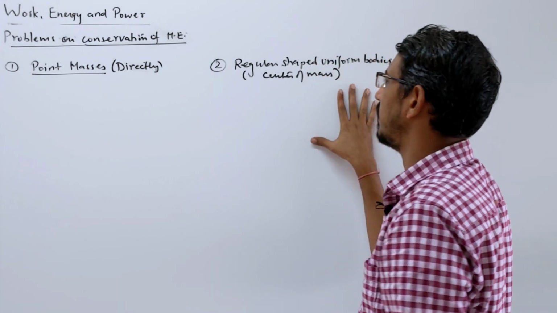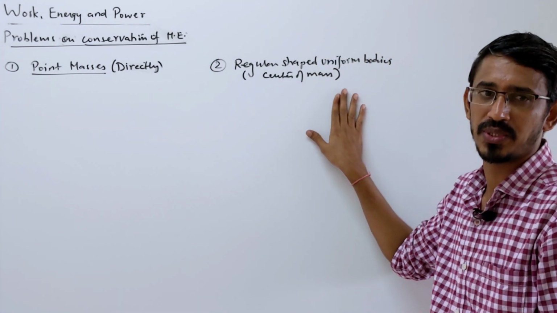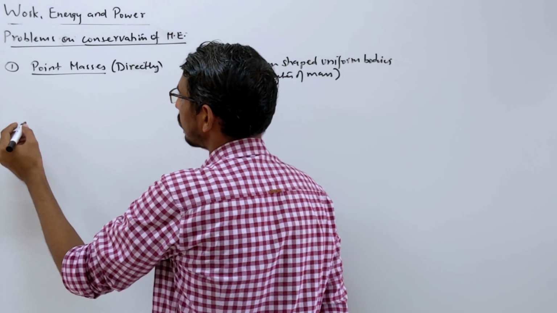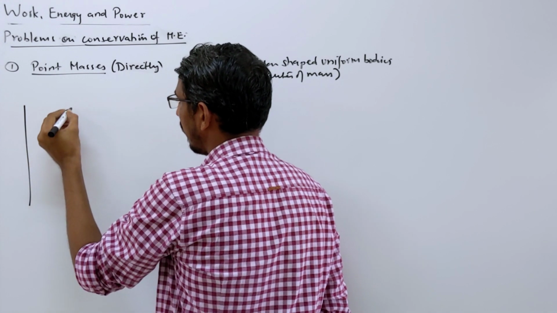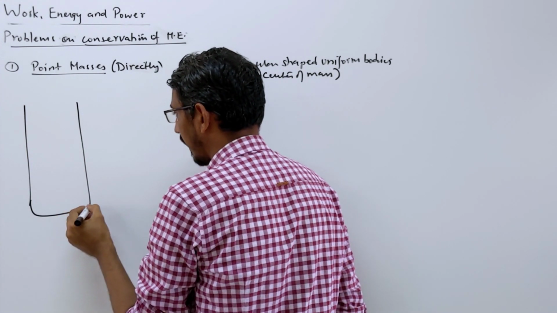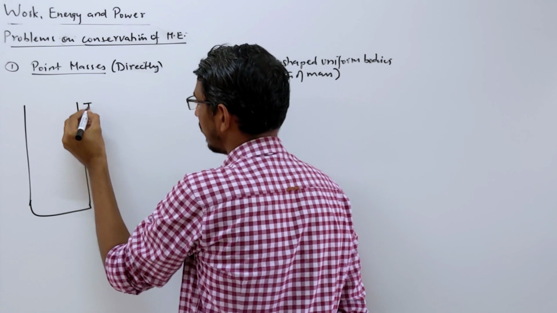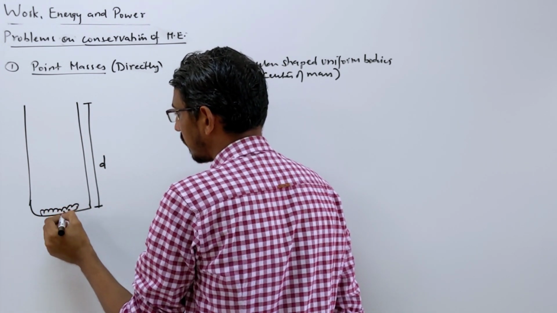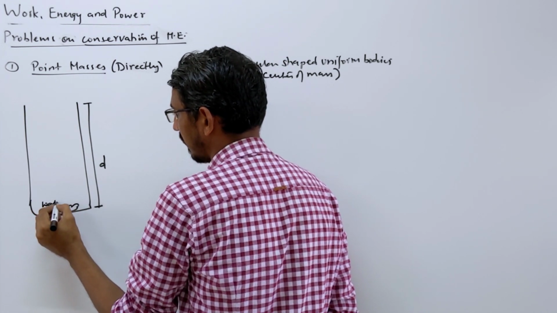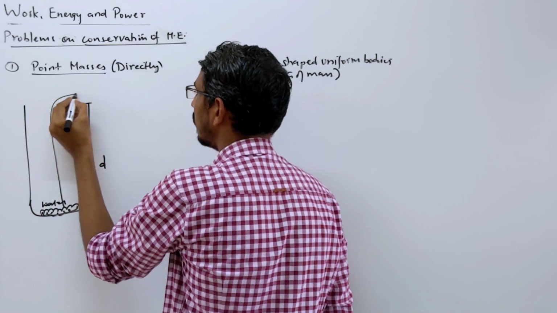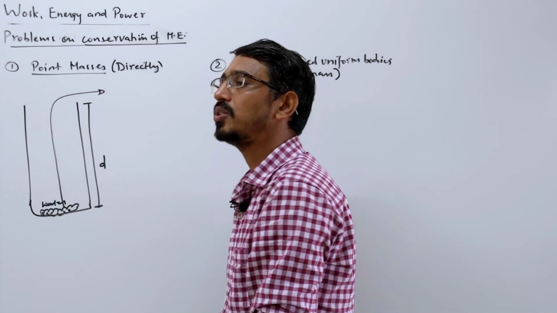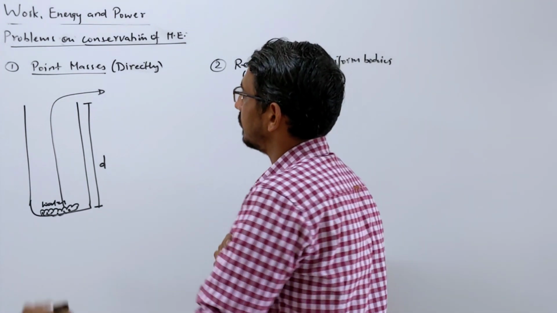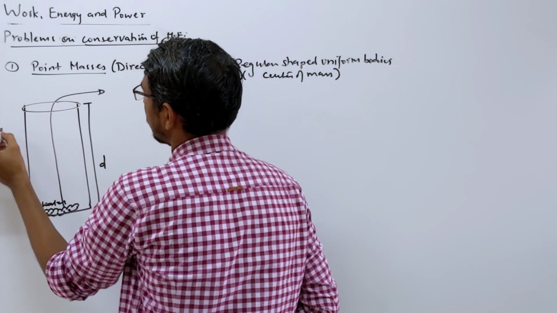Here we have a very important question, and mainly in the exam they ask these questions. I will explain the basic part first. Point mass. Suppose there is a water well, and some depth d is given to you. There is water here and I want to take this water out. How much work will you do? So let me write, this is a water well.